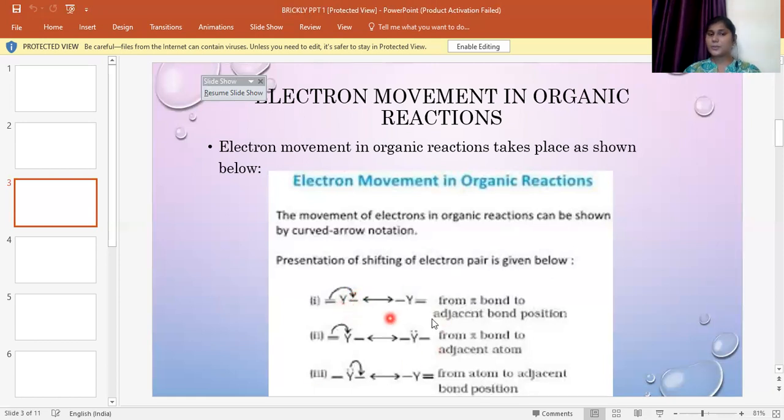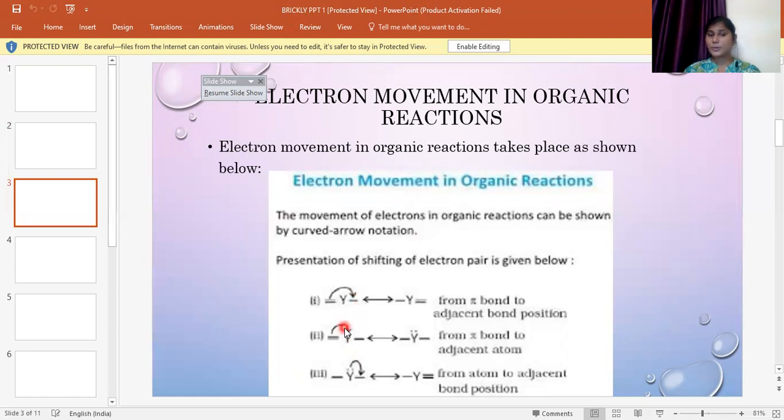In the first case, we see a displacement of the electrons from the pi bond onto the adjacent bond, not onto an atom. Here Y is an atom, and the electrons are not moved from the bond to the atom. Instead, the electrons move from a pi bond onto the next bond. This arrow mark indicates the movement of the electrons.